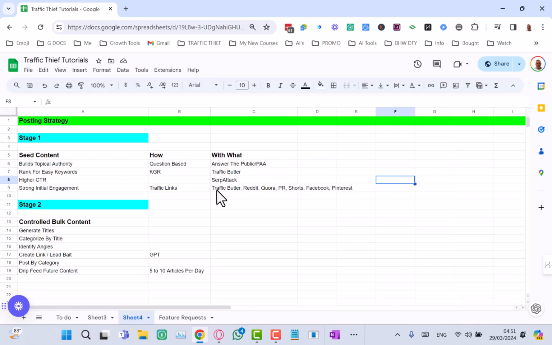But to use this effectively, we will be using the full titles when it's a question-based article, and the KGR keyword will be in the title if you're using the KGR keywords. Okay, now I will get Stephanie to record a video on how to set this up. It's very quick and very easy, especially with SERP.